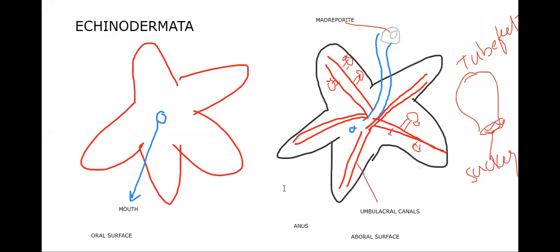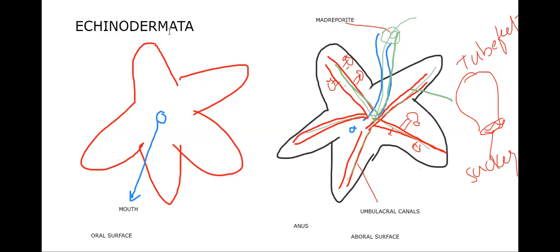So this is the opening. From the madreporite, water enters into the ambulacral canals like this. From there, on the ventral side itself, there is a groove through which the water comes out. On either side of the ambulacral grooves, you'll find tube feet also. We'll do one thing, I'll show you that particular diagram.